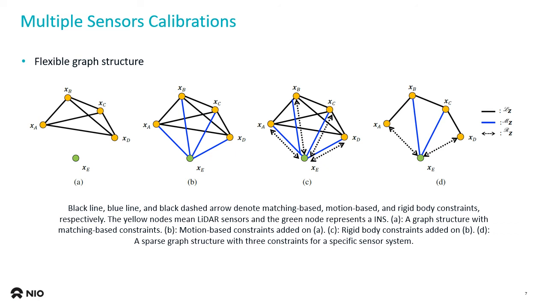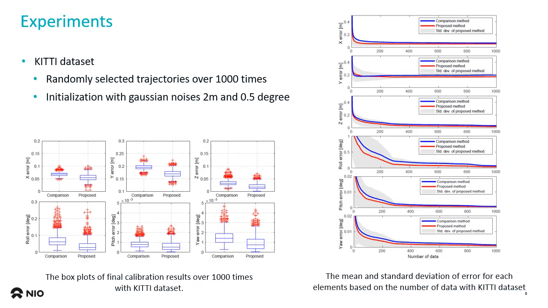This picture shows an example of a sparse graph structure. The proposed method was tested and verified with the KITTI dataset with a comparison method. The comparison method utilizes multi-sensor calibration without graph structure optimization. The result shows the superiority of the proposed method.